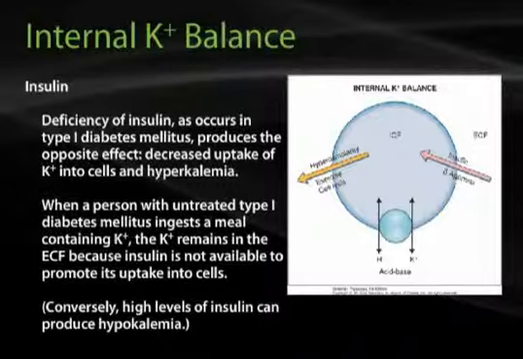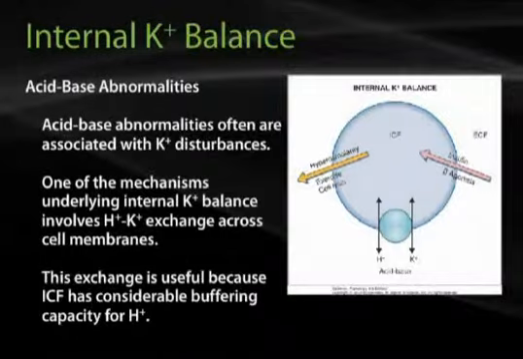Deficiency of insulin, as occurs in type 1 diabetes mellitus, produces the opposite effect. There is decreased uptake of potassium into cells and hyperkalemia. When a person with untreated type 1 diabetes mellitus ingests a meal containing potassium, the potassium remains in the ECF because insulin is not available to promote its uptake into cells. Conversely, high levels of insulin can produce hypokalemia. Further, insulin is often used in the treatment of hyperkalemia to push potassium into the cells.